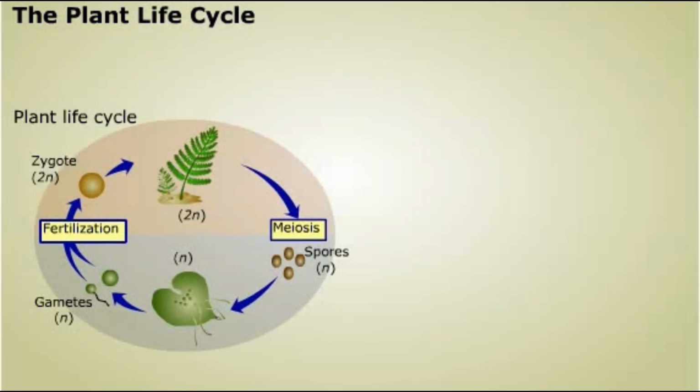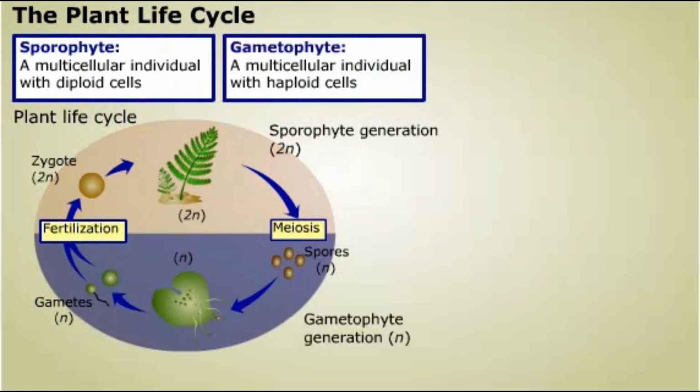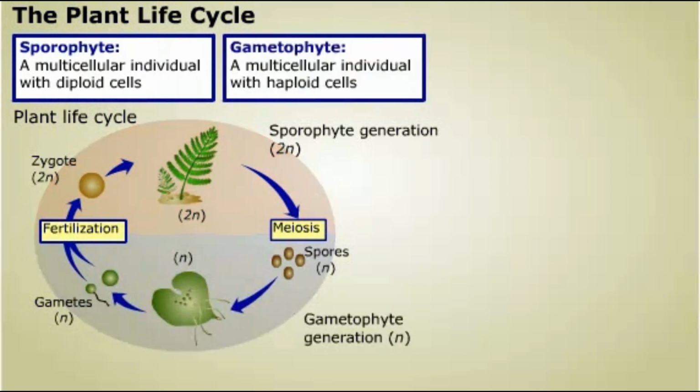Asexual reproduction is only part of a plant's life cycle. The complete reproductive life cycle of a plant alternates between the diploid sporophyte phase and the haploid gametophyte phase. Diploid cells contain 2 copies of each chromosome, whereas haploid cells contain only 1 copy of each chromosome.